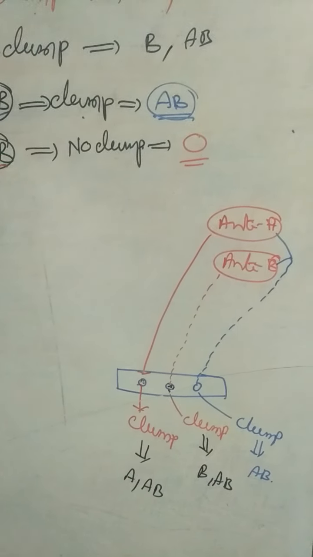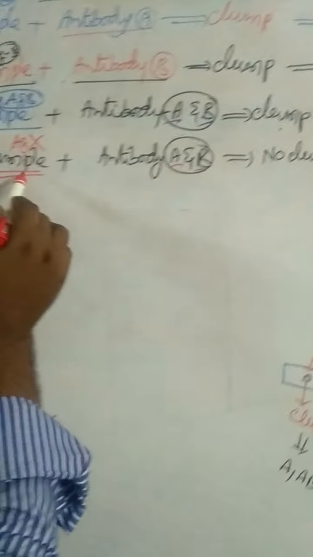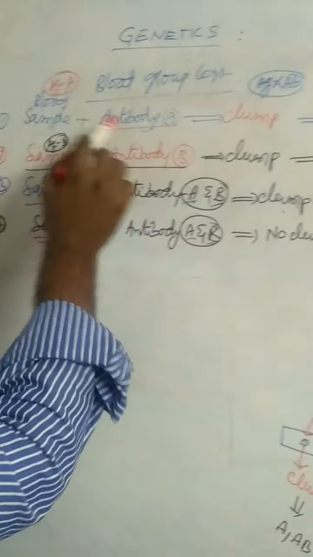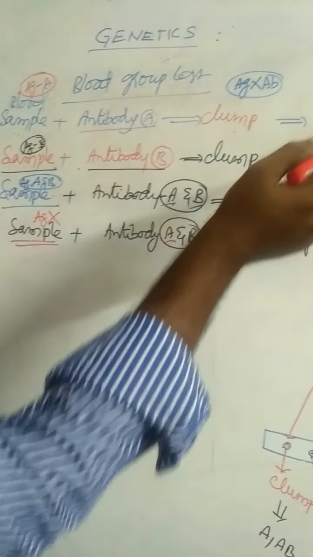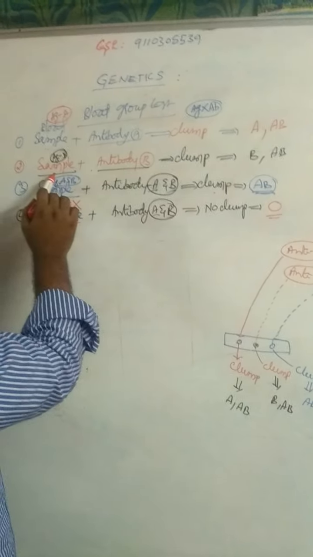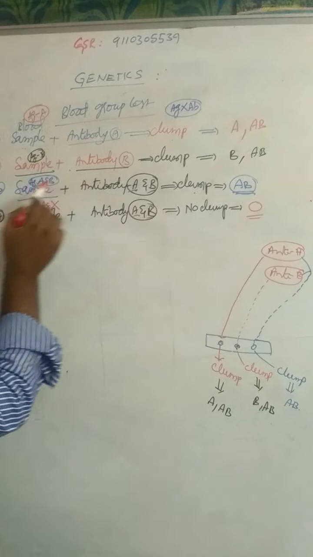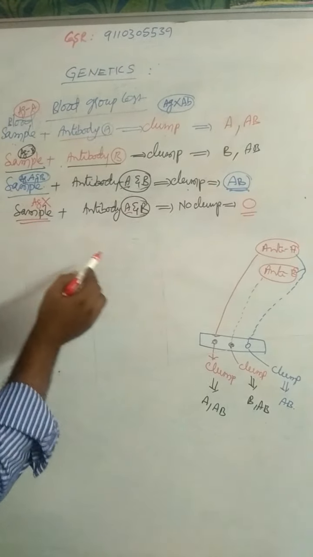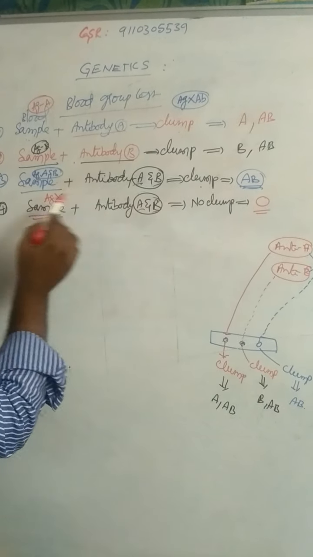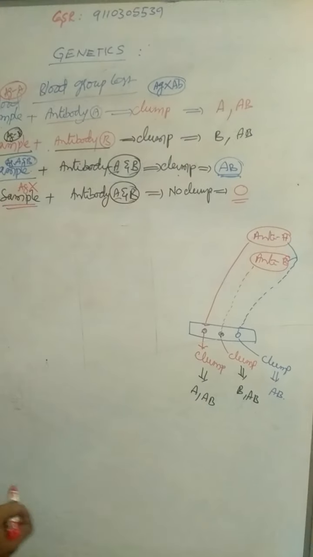If both antibodies A and B are added to the sample and it gives clump, that is AB blood group. Both added to the sample, no clump, that is O blood group. Antibody A added, it gives clump, A or AB. Antibody B added, it gives clump, B or AB. Both antibodies added, it gives clump, that is AB. Both antibodies added, no clump, that is O blood group.